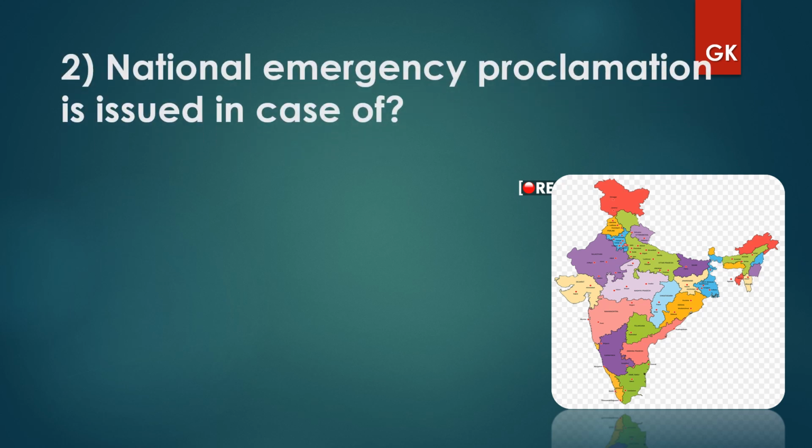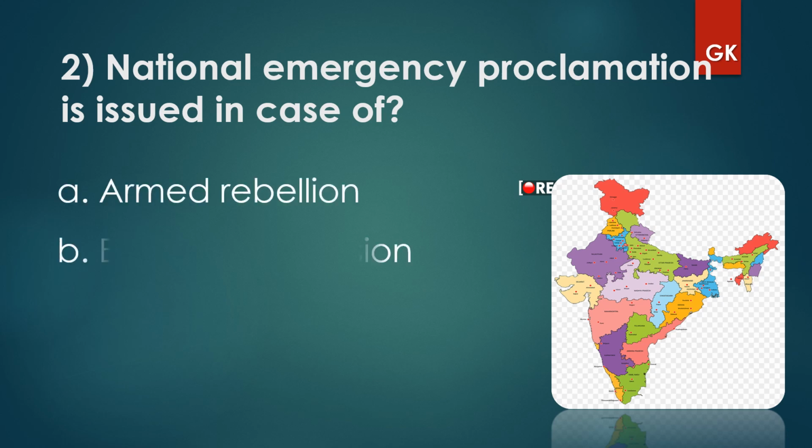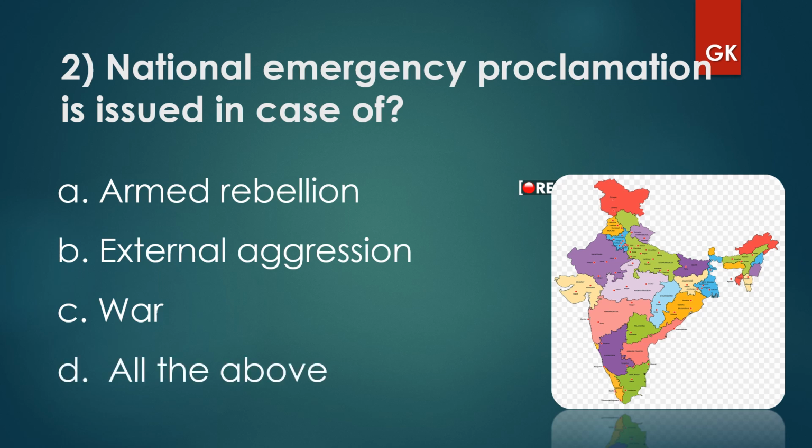And the second one: national emergency proclamation is issued in case of armed rebellion, external aggression, war, or all of the above. The answer is all of the above. So national emergency can be issued in case of armed rebellion, external aggression or war.